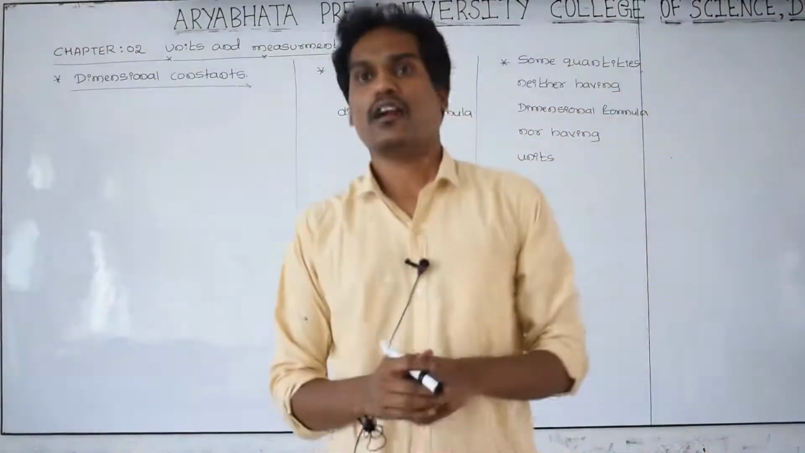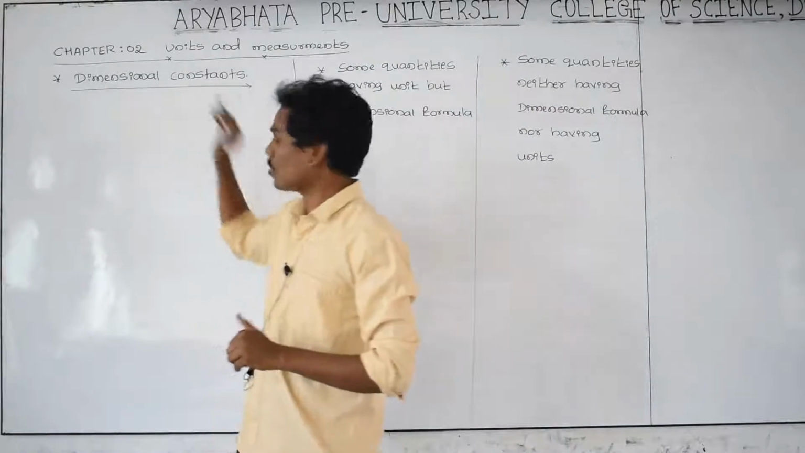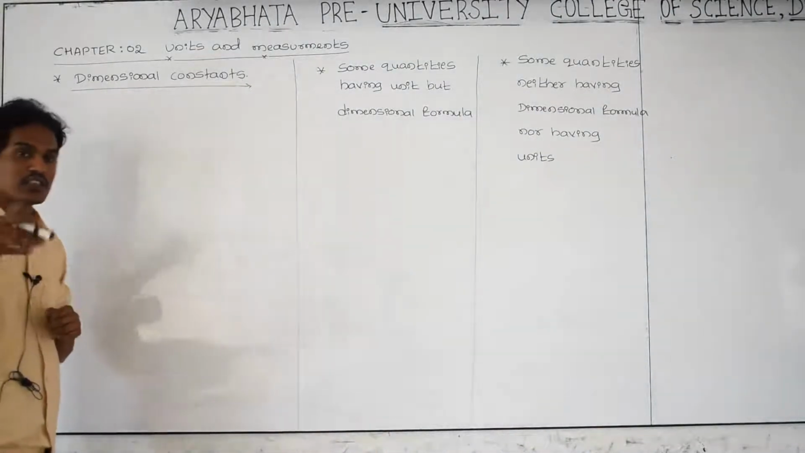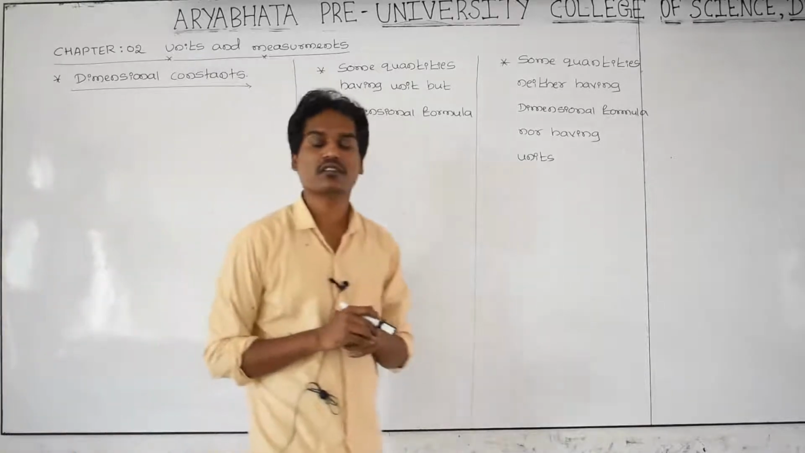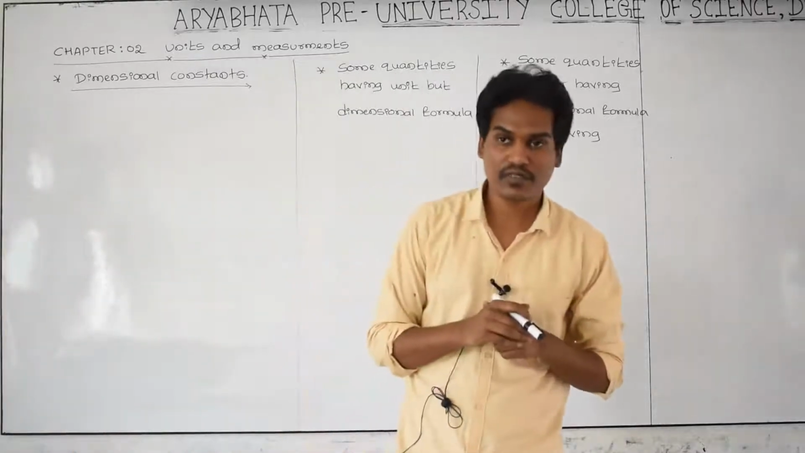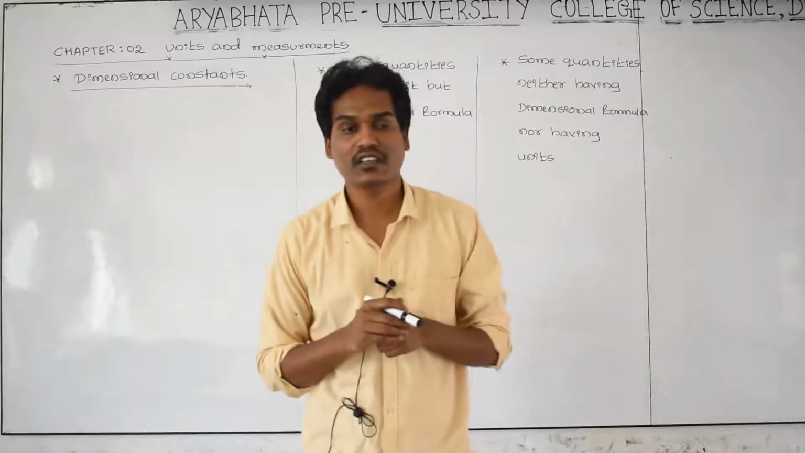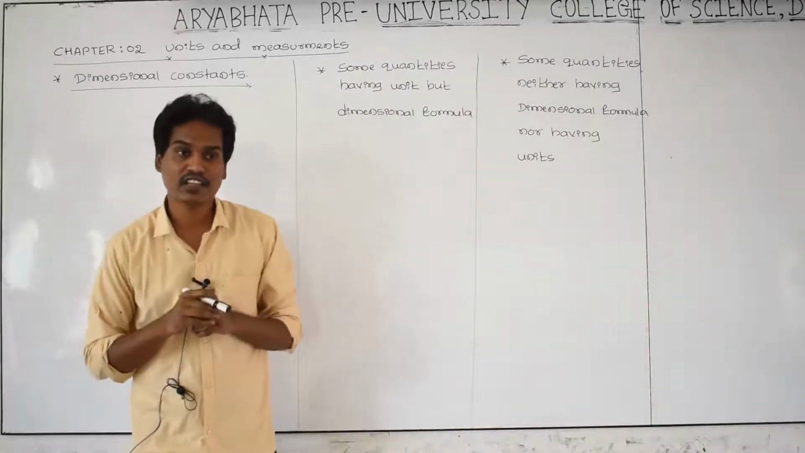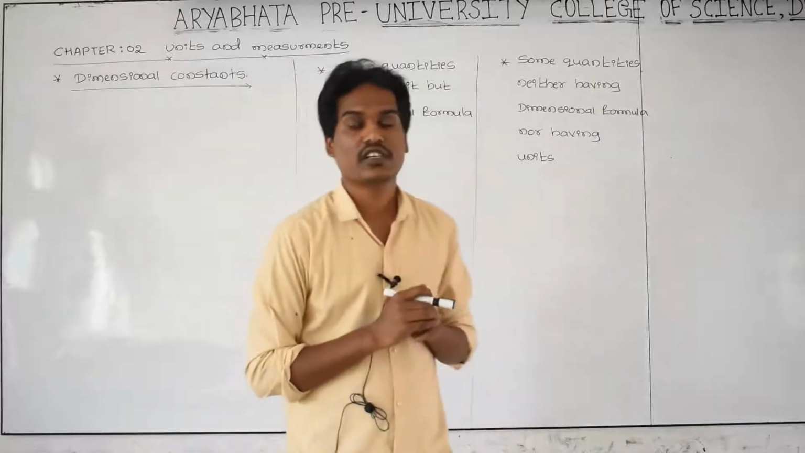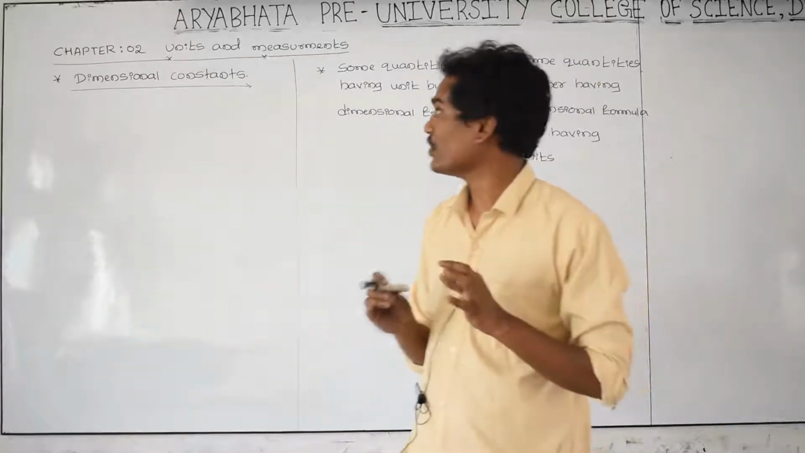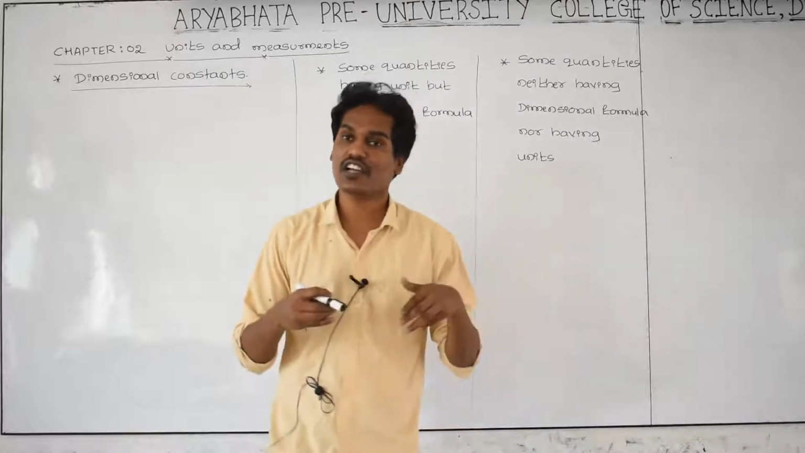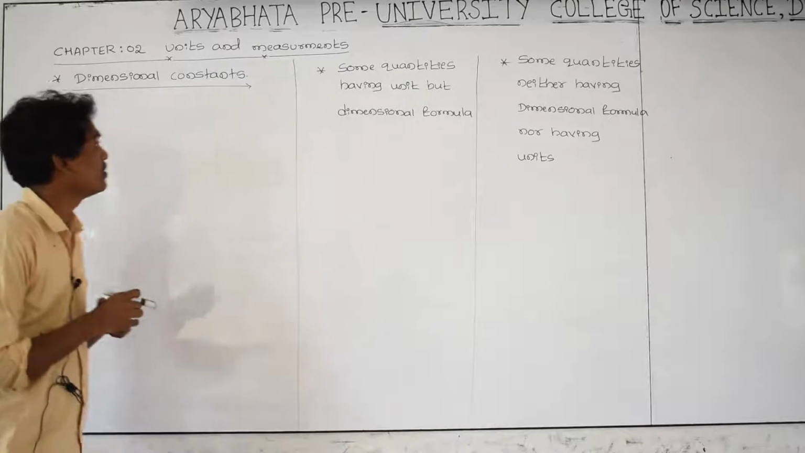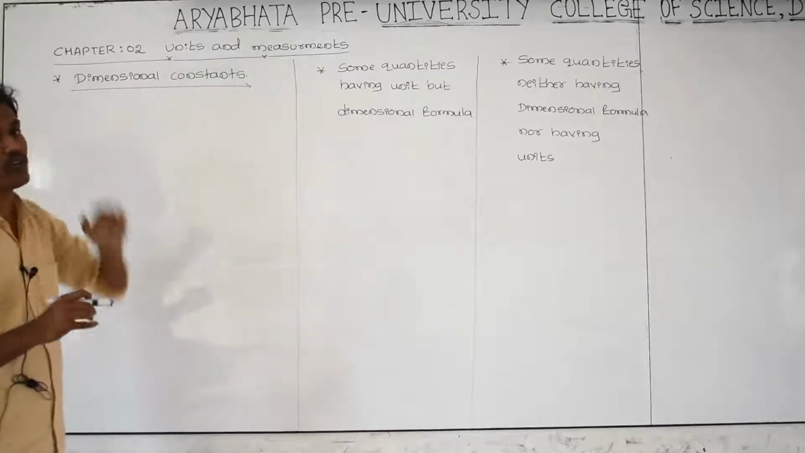Yes, sir. And the next concept is dimensional constants. What are dimensional constants? Some constants, as you know very well, the Planck constant is there, the gravitational constant is there. These are constants you study in physics while solving numericals and studying concepts. What is the dimensional formula for those?